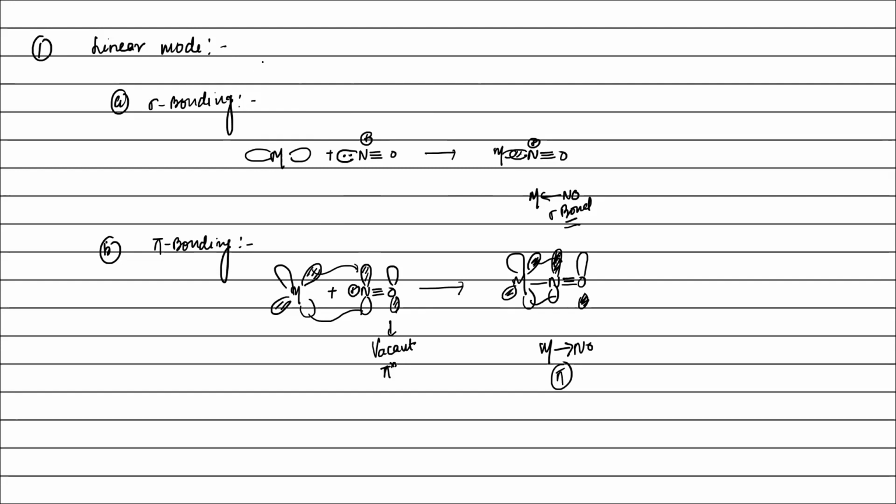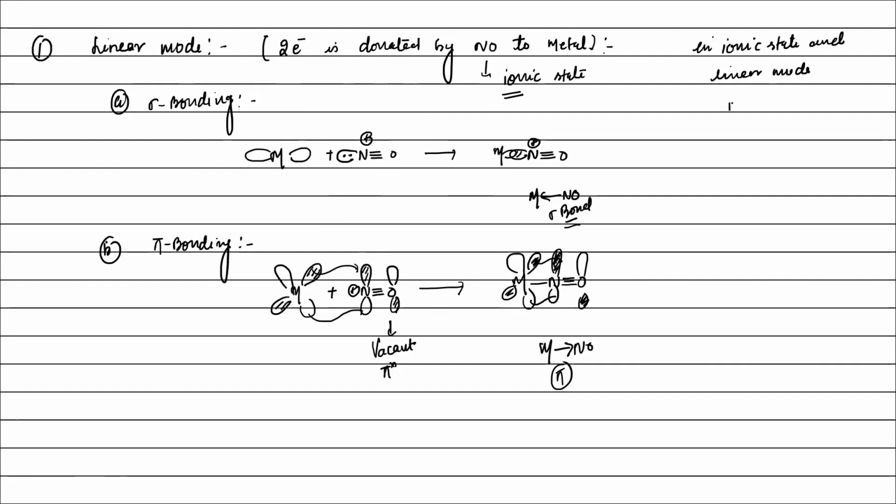It means in linear mode, 2 electrons are donated by NO to the metal, where NO is present in ionic state, not in neutral state. Understood? Because we have taken NO as NO plus here, not as neutral NO. It means in ionic state and linear mode, you have to write both things, ionic state and linear mode, NO gives 2 electrons to the metal. Is it clear?